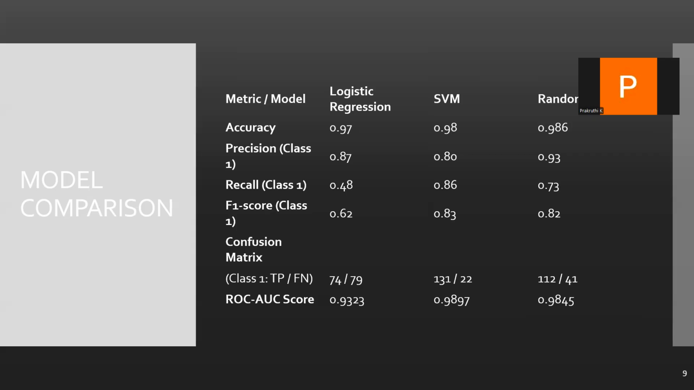For example, support vector machine correctly identified 131 fake jobs and only missed 22. The area under the curve scores were also high. For logistic regression it's 0.93, and for support vector machine it is almost 0.98, almost near to 1. Hence, we can conclude that support vector machine was our top performer overall.